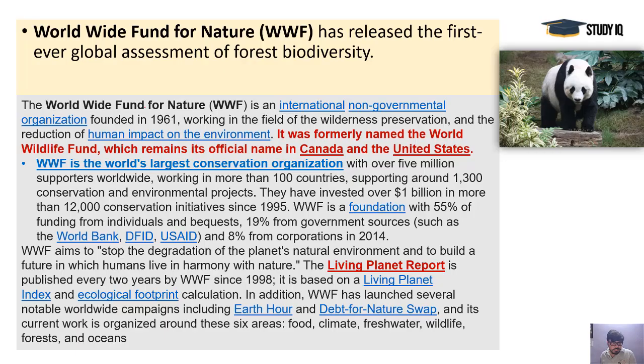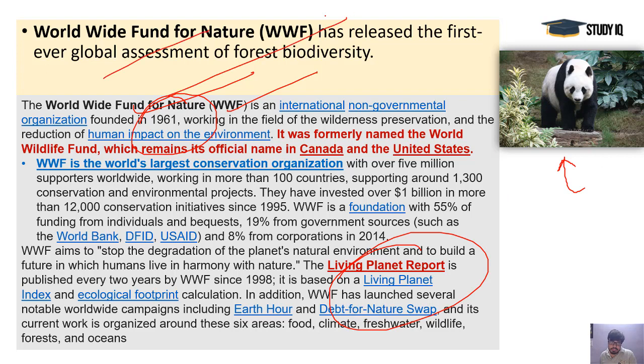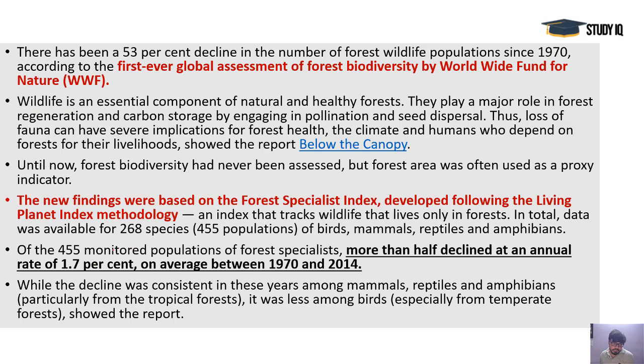You can see here World Wide Fund for Nature, 1961, and the logo is the giant panda, and these are the reports. Many important revelations are there in it. They say that at a rate of 1.7% per year, many species are becoming extinct, and many other findings are given. It is all based on biodiversity monitoring, especially forest biodiversity. It is the first time a global assessment was done.